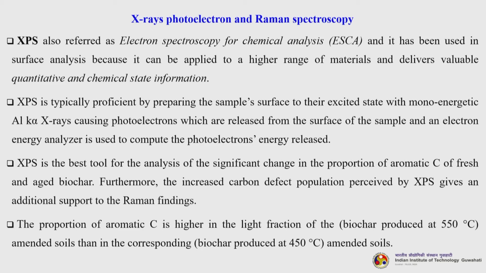XPS is the best tool for the analysis of the significant change in the proportion of aromatic carbon of fresh and aged biochar. Furthermore, the increased carbon defect population pursued by XPS gives additional support to the Raman findings. The proportion of aromatic carbon is higher in the light fraction of the soils amended with biochar produced at 550 degree centigrade than in the corresponding soils amended with biochar produced at 450 degree centigrade.